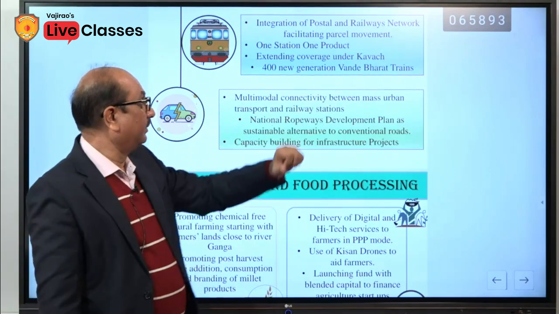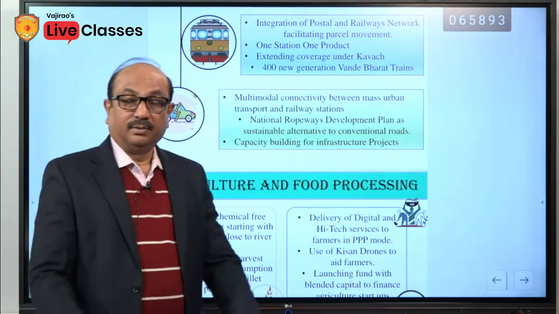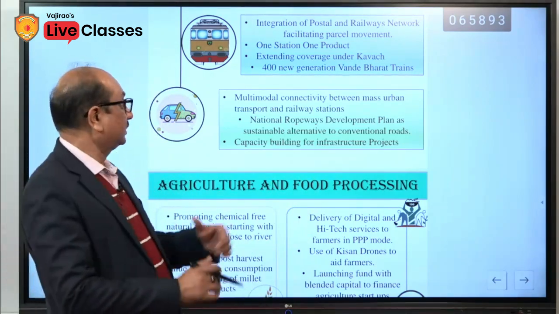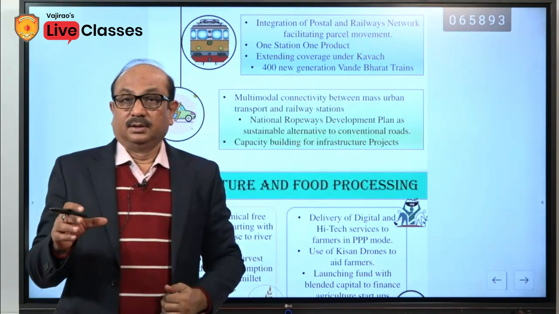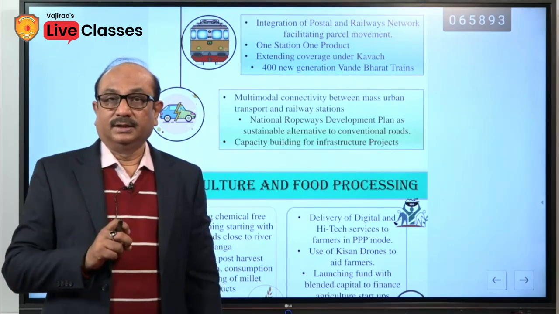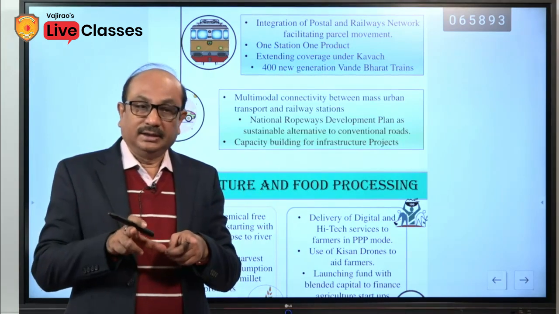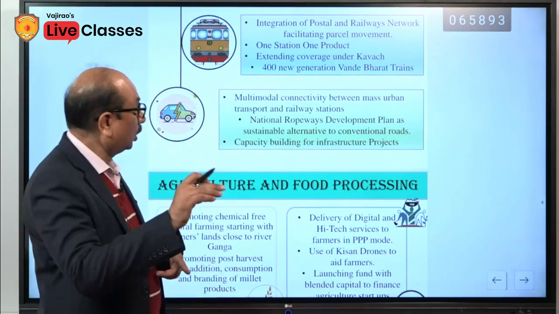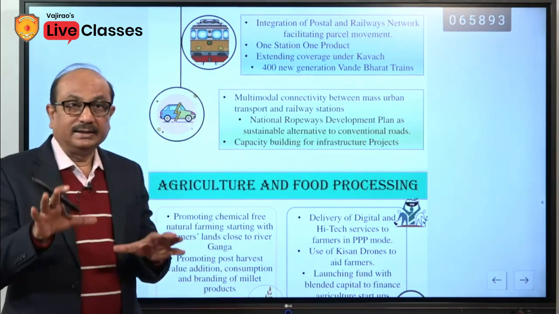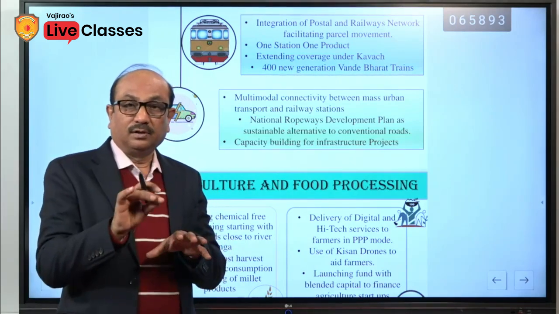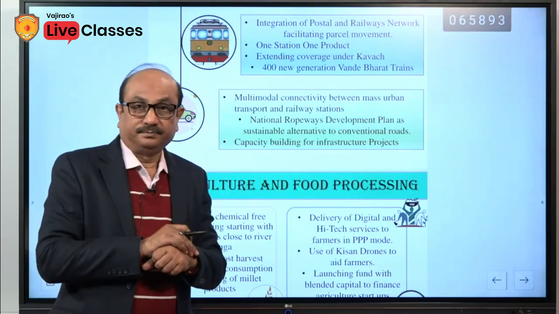400 new generation Vande Bharat trains. You must remember that the railway budget has been merged with the general budget. The important aspect of the Vande Bharat train is that all these are indigenous trains. They will be manufactured and designed in our country, but not in only 1 year. This will take time. 400 Vande Bharat and high-tech trains should be produced. This is also one of the initiatives under the Make in India program.